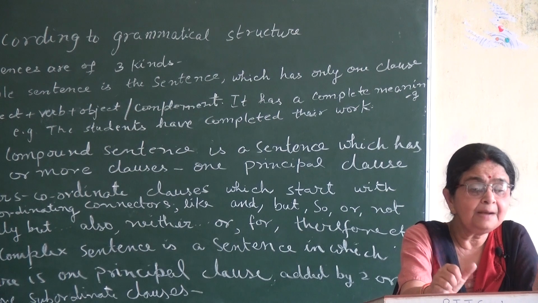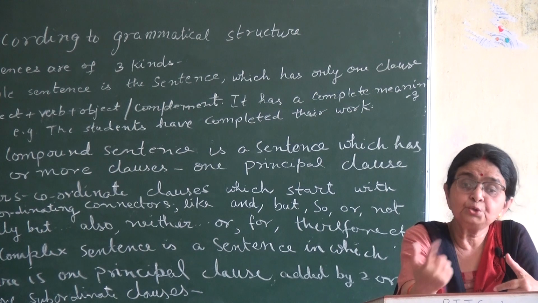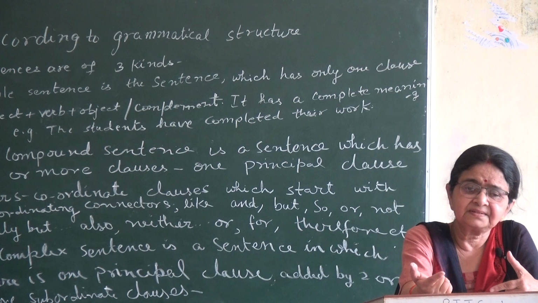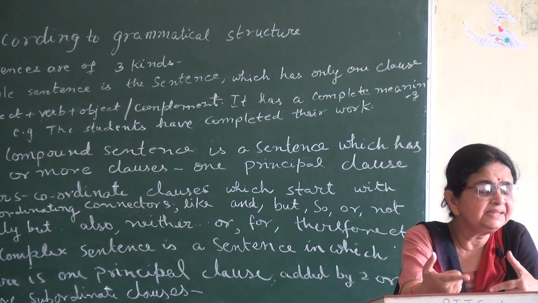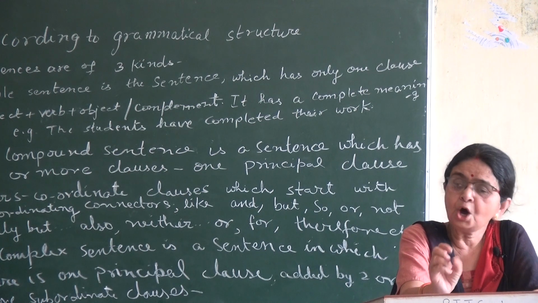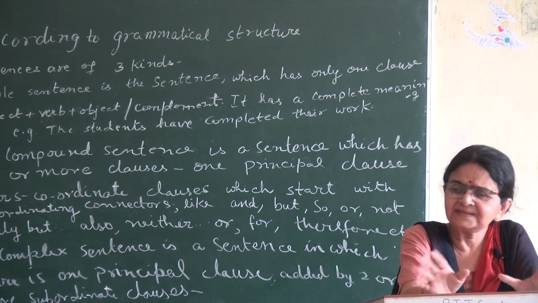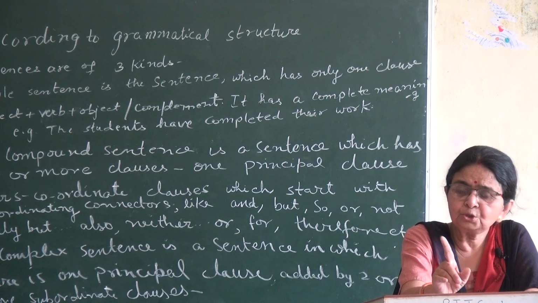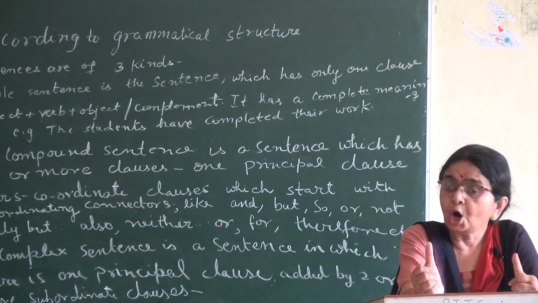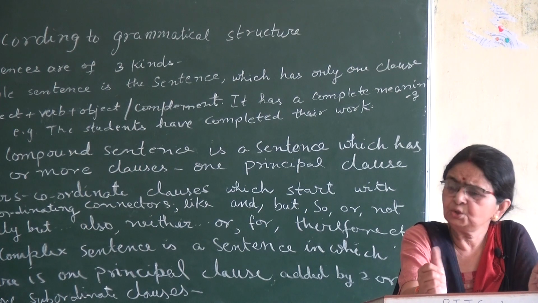Coordinate clause comes in compound sentence only, and coordinate clause which you read last day begins the compound sentence. That means compound sentence begins with coordinating connector. The long list you have read yesterday. And group, there were 5 to 6 connectors in and group. But group, in which there were 6 to 7 connectors. Or that you call athva, or group, you have read 6 to 7 connectors.